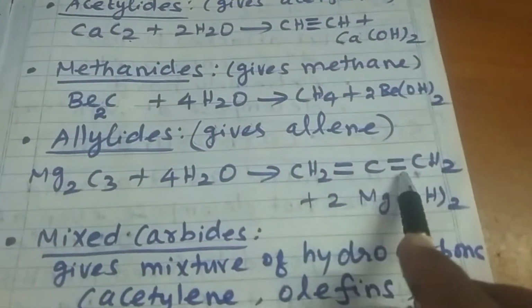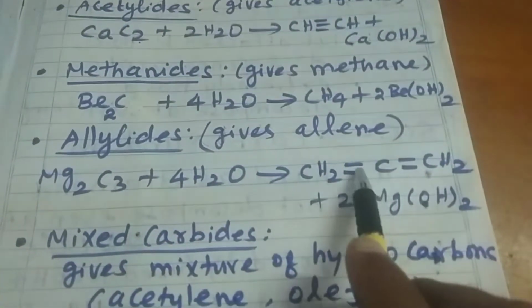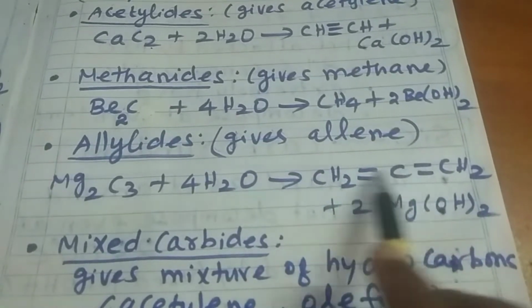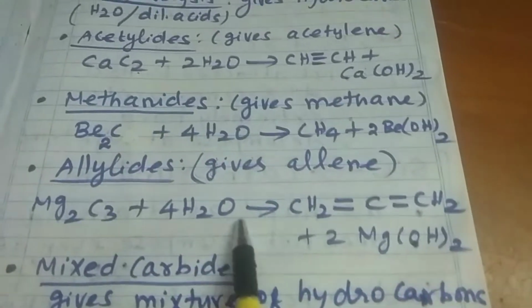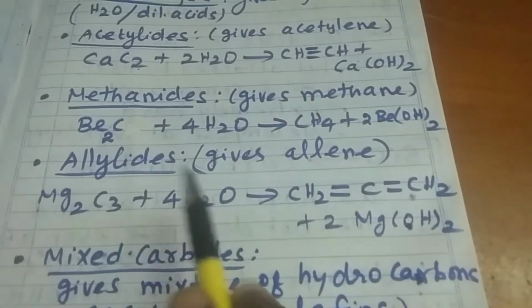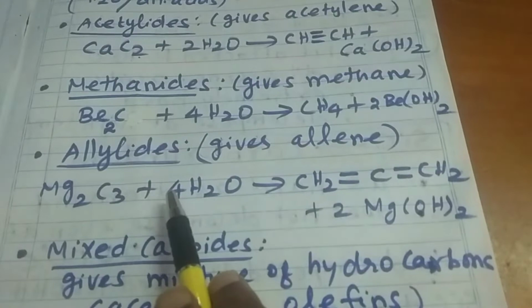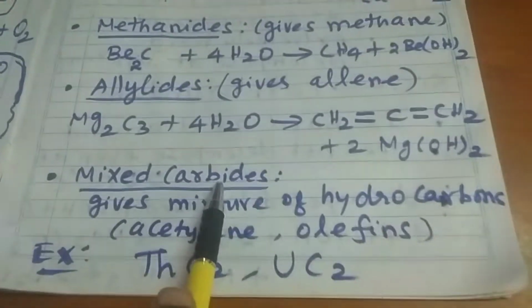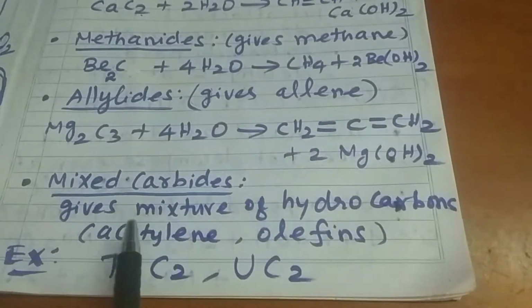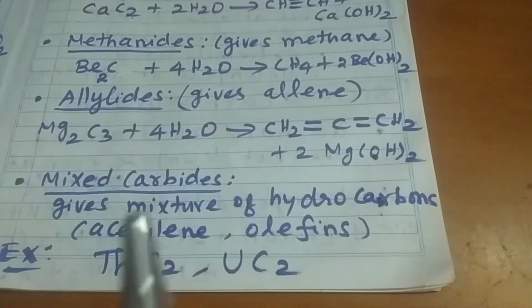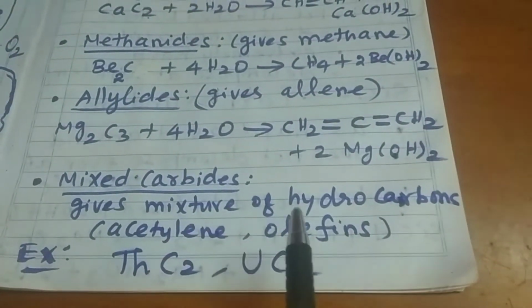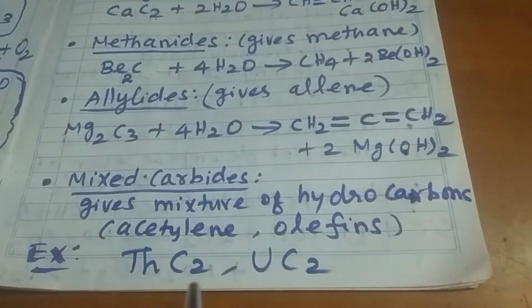You know that allene has two double bonds between three carbons. So when the ionic carbide gives allene on hydrolysis, those ionic carbides are particularly called allylides. Finally, the fourth one is mixed carbides. Some ionic carbides give a mixture of hydrocarbons on hydrolysis. They give acetylene and olefins on hydrolysis. Example, thorium carbide and uranium carbide.